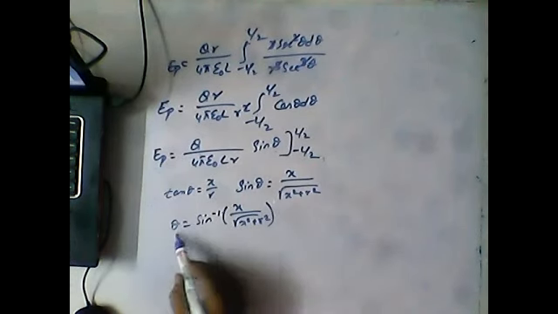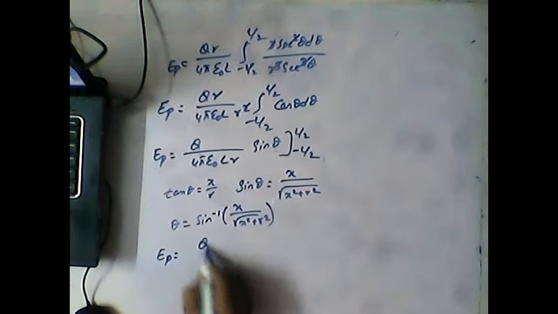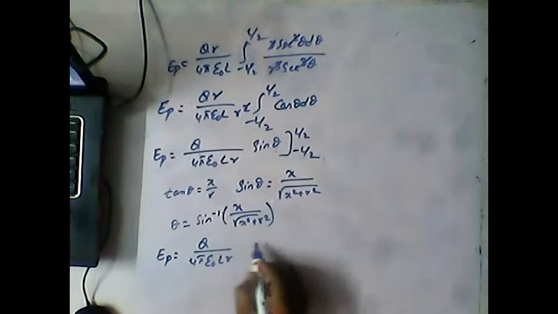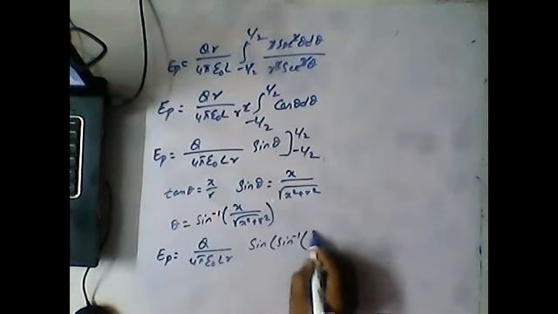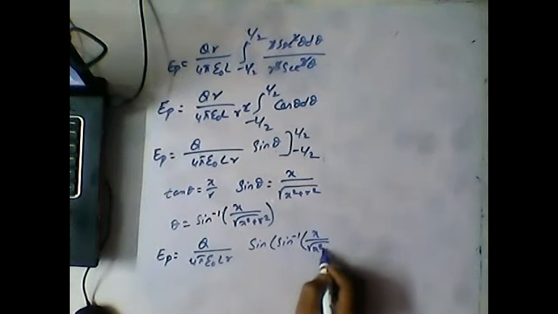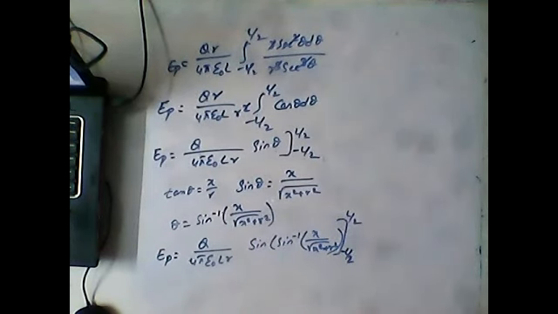So instead of theta, our equation becomes E_P equal to q by 4 pi epsilon L R into sine inverse of x by square root of x square plus r square, and the limits are L by 2 and minus L by 2.